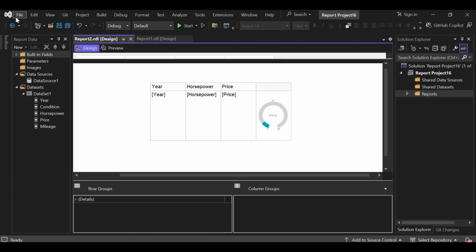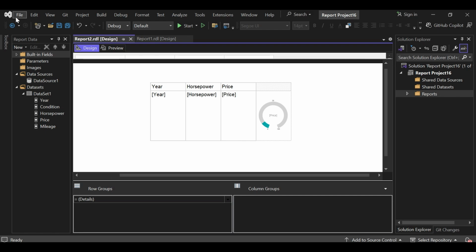In this video, we will explore drill through report in SSRS. Drill through allows user to click on a data point in a summary report and navigate to a detailed report with relevant information. This makes reports more interactive and user friendly. Let's get started.